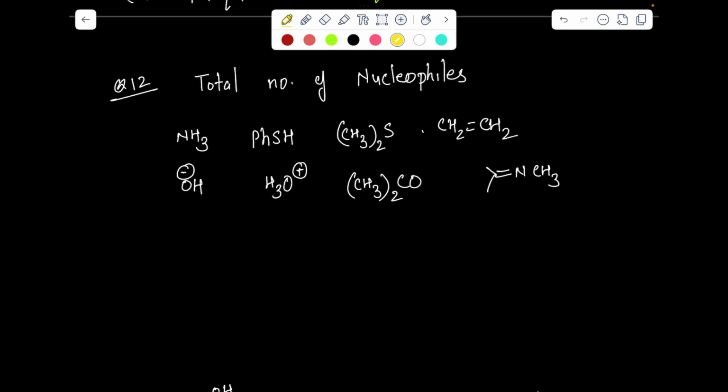So we have the next question, the total number of nucleophiles. Nucleophile means electron-rich species. So ammonia has an extra lone pair, here the sulfur has an extra lone pair, and this sulfur also has a lone pair. A double bond also acts as a nucleophile because it has pi electrons, so that can be this, this and this. OH minus is electron rich due to the minus sign. The plus is not electron rich, and this is the ketonic group. This is not a nucleophile, they act as an electrophile, so this is not. Here the nitrogen is held by the double bond, so that is also not a nucleophile. So your answer should be 5.